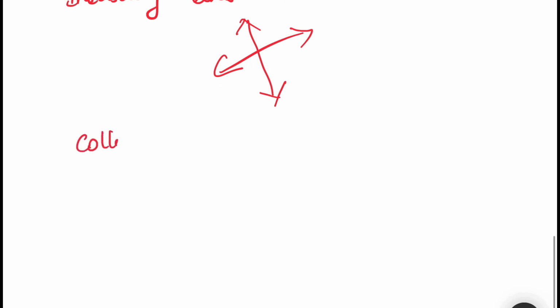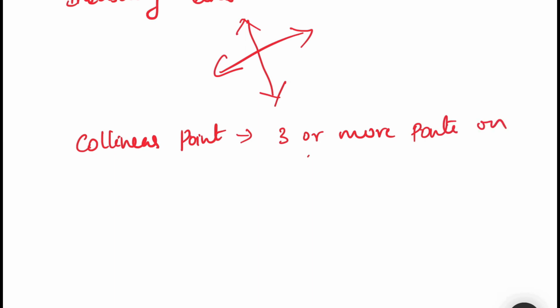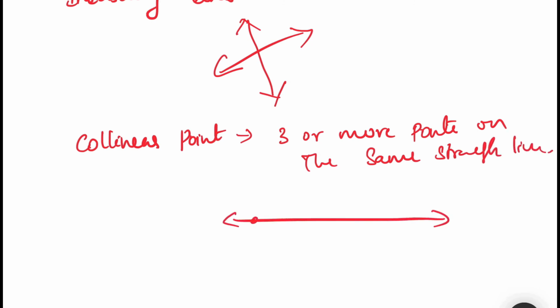Next we have collinear points. If three or more points lie on the same straight line, then the points are called collinear points. Three or more points on the same straight line are called collinear points. Hope it's clear.